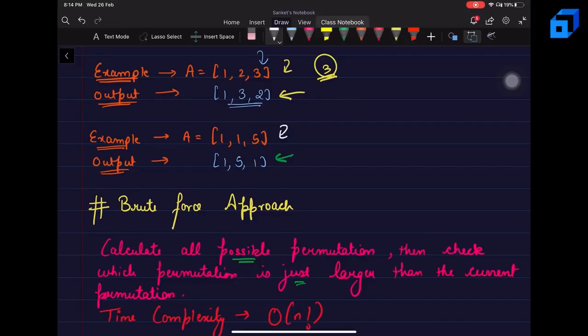In order to generate all the permutations, we will require n factorial time, and then we need to compare them. So the overall time complexity of this solution will be big O of n factorial. Let's see if we can optimize this a bit.